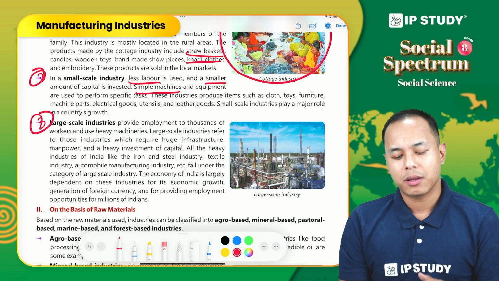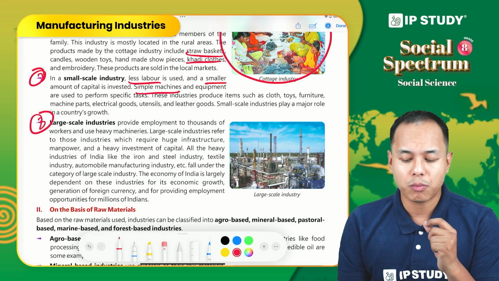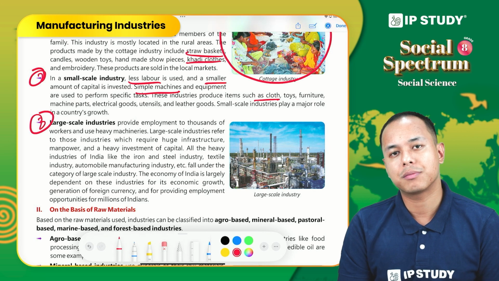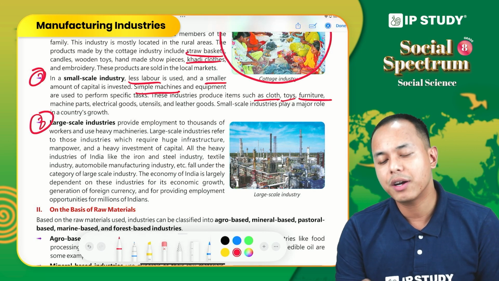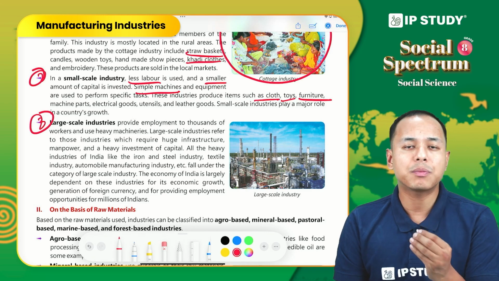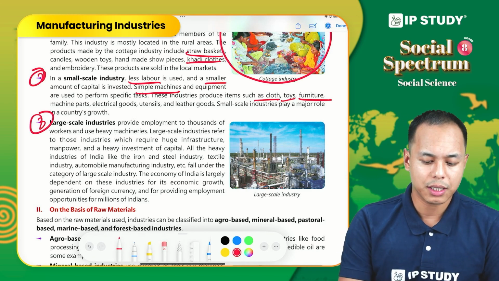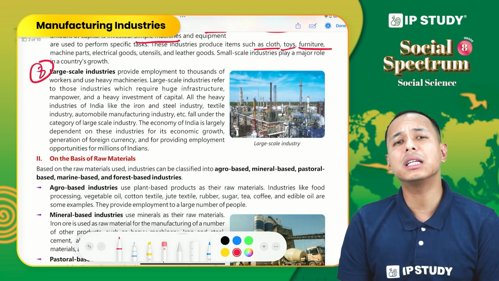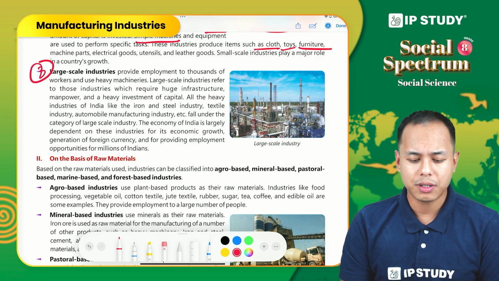Okay. Now, what are the products that we get from small scale industry? Clothes manufacturing, toys, furniture. All the industries producing these products fall under small scale industry. Now comes the large scale industry. So what are large scale industries?